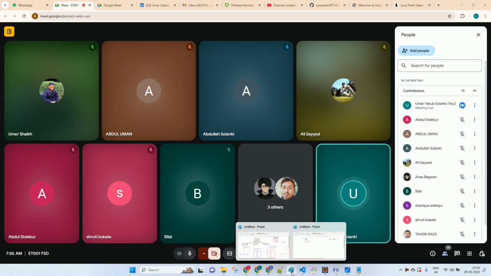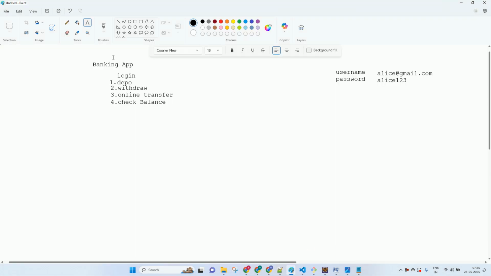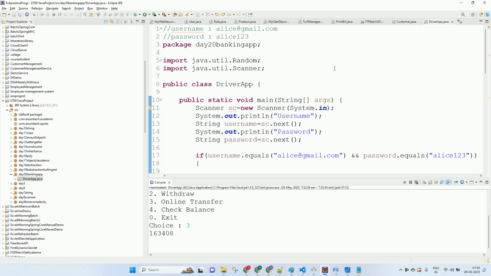So what we are trying to make today is a banking application which will log in, and then once the user logs in, we'll show the four options to the user: deposit, withdraw, online transfer, and check balance. And these are my hard-coded user details, user credentials. So I come over here, I ask the user to enter the username and password.